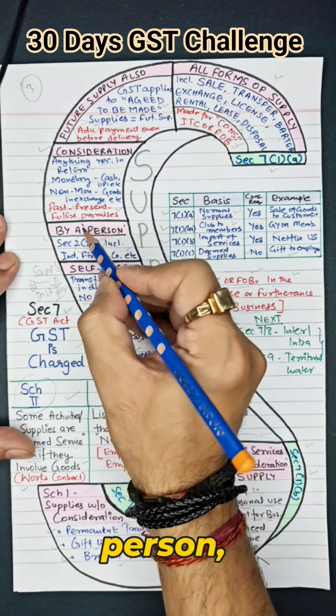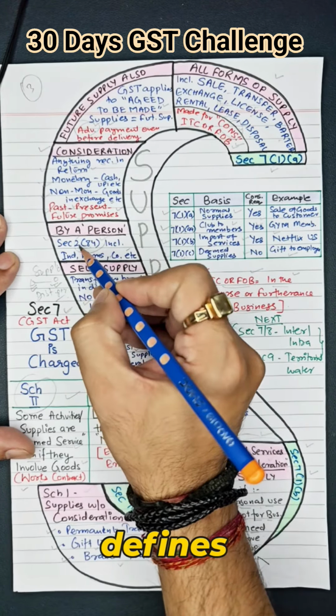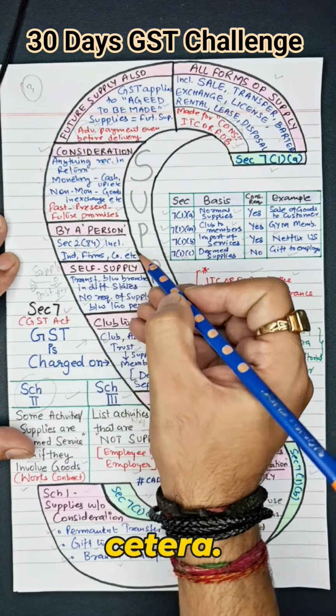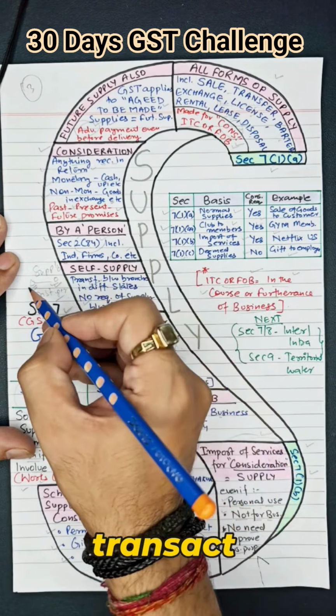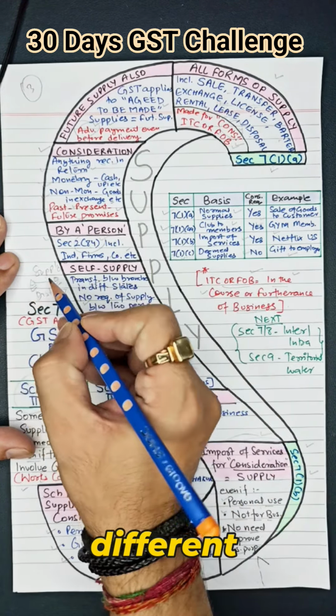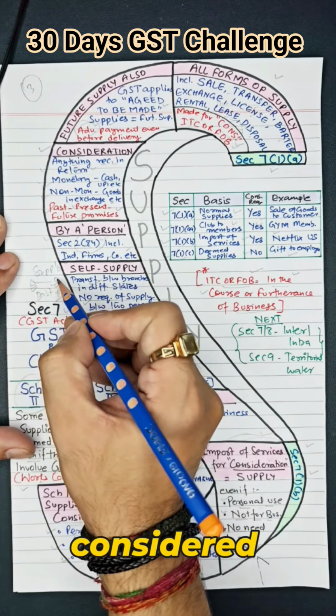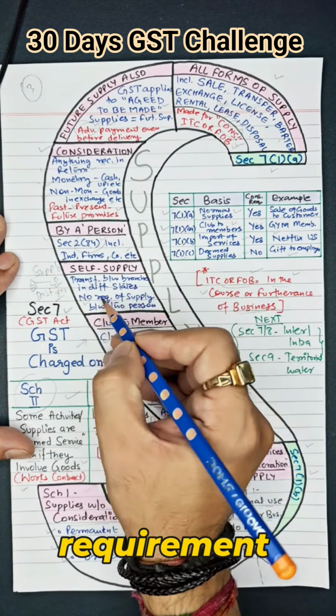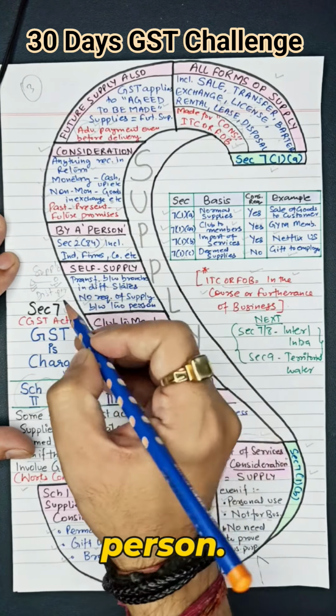Supply by a person. Section 2 subsection 84 defines a person. That includes individuals, firms, companies, etc. Even though we transact between our own branches in different states, that will be considered as a deemed supply under self-supply, and there is no requirement of supply between the two persons.